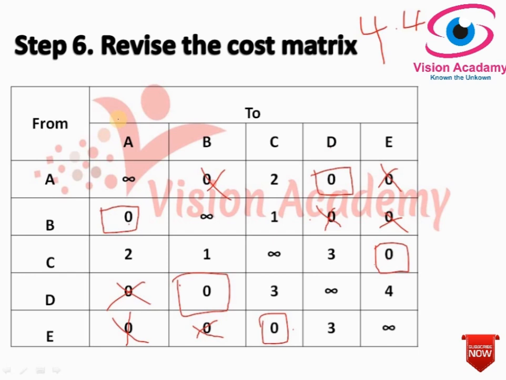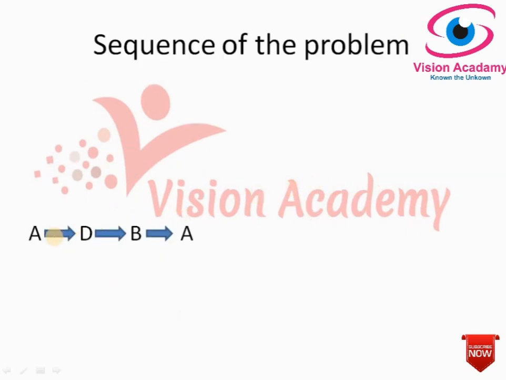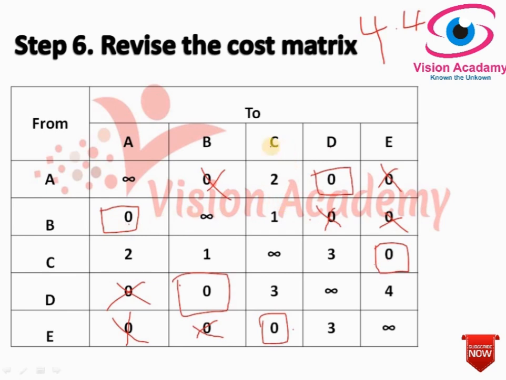But the traveling salesman problem is a special case of the assignment problem, so the result would be different here. As per the problem requirement, we have to tell the sequence of traveling. Now let us look into the sequence. Look at here, from A he has to travel to D, that is A to D. According to the traveling salesman problem, D is a destination and A is a source.